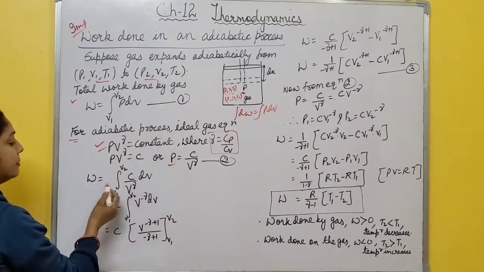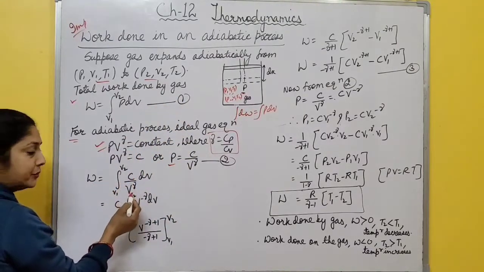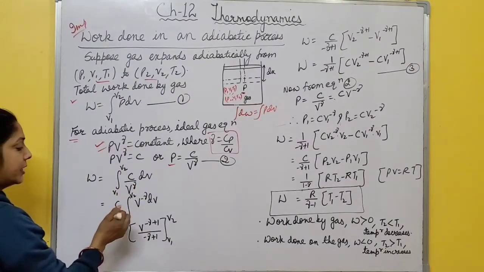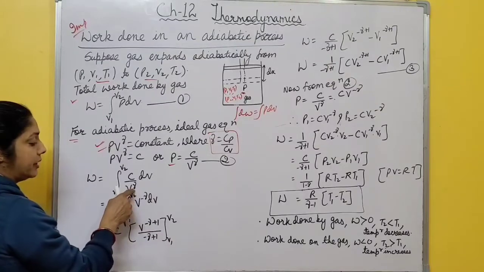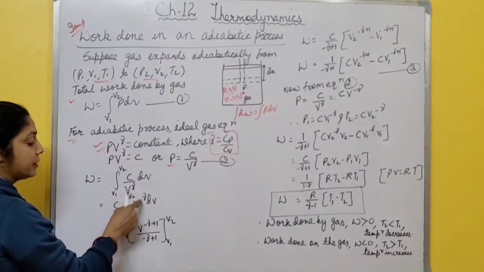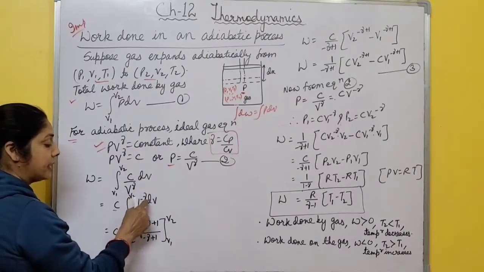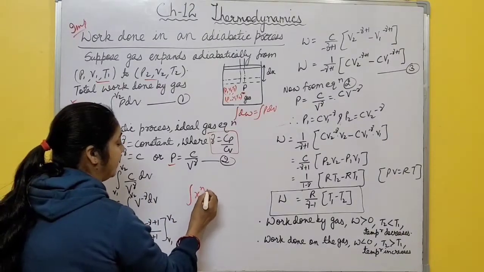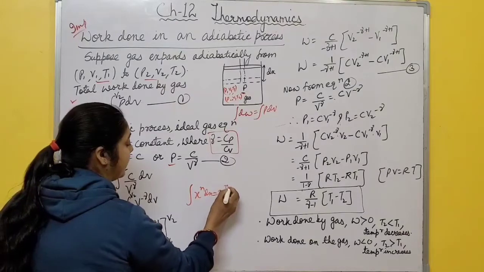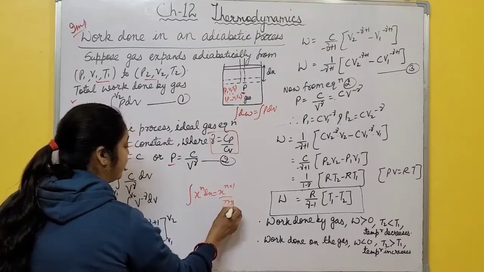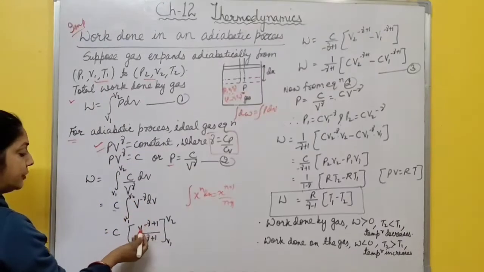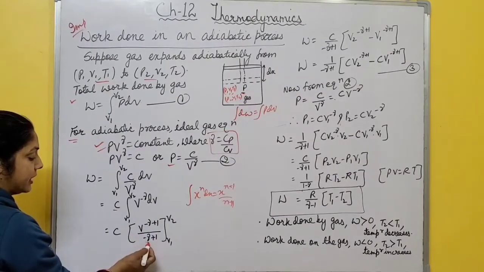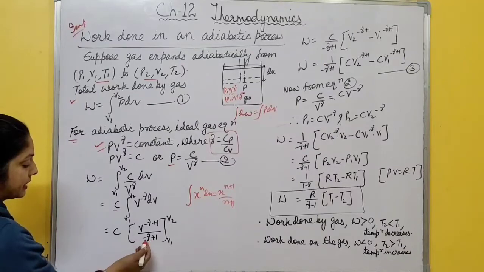Equation 1 becomes W equal to the integral of C by V to the power gamma dV from V1 to V2. C is constant, so you take C outside. V to the power gamma in the denominator becomes V to the power minus gamma in the numerator. So V to the power minus gamma dV, and you know the integration of x to the power n dx is x to the power n plus 1 by n plus 1. So here it becomes V to the power minus gamma plus 1 by minus gamma plus 1. This is again constant, take C by minus gamma plus 1 outside.